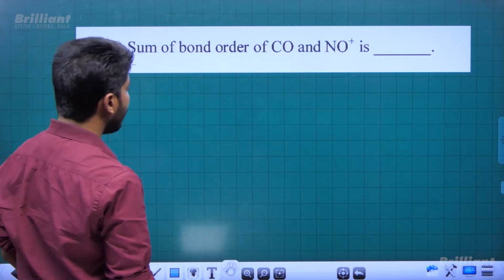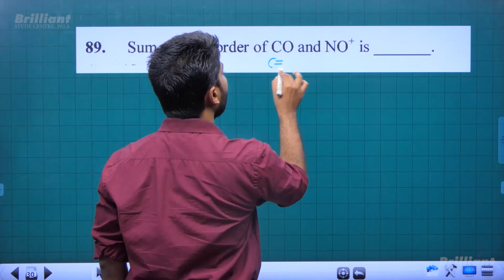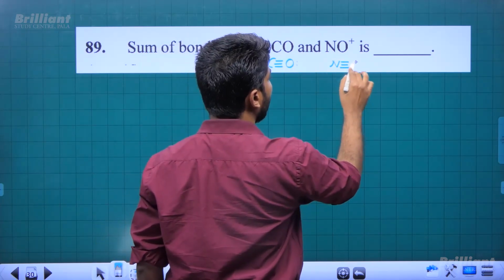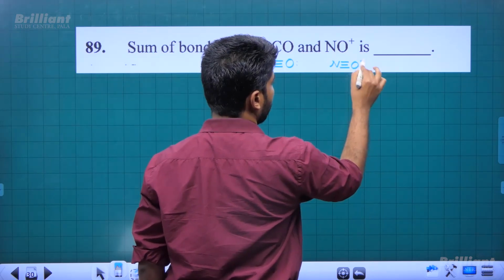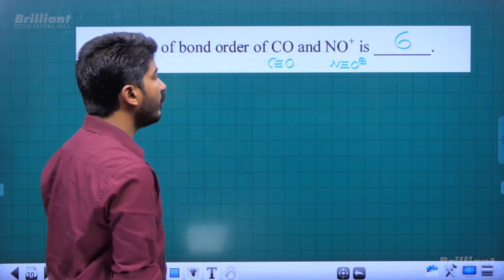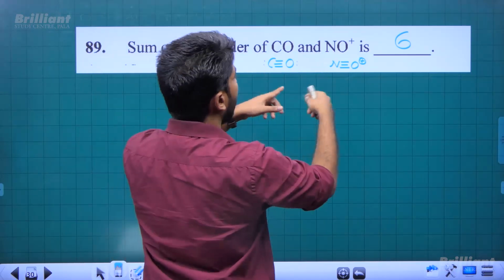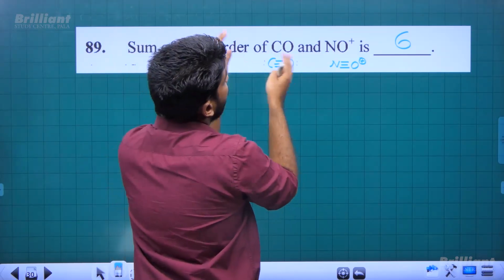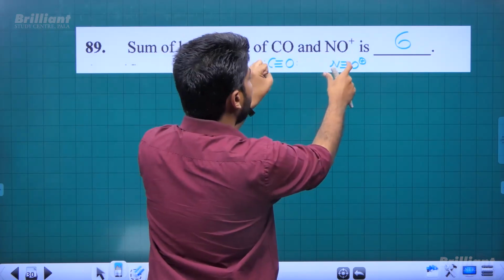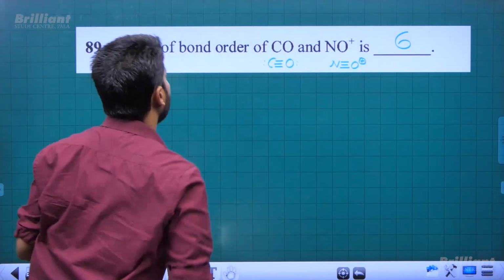Sum of bond order of CO and NO plus. Carbon monoxide is having bond order 3, and NO plus, it is also having bond order 3. Right. So 3 plus 3 is our answer, which is 6. So just draw the Lewis structure. So it's very evident that 3 and 3 are the bond orders, or in other words, if you get bond order of 1, then we can say bond order of other also, because they are isoelectronic species. So isoelectronics have same bond order, so 3 plus 3 is 6.